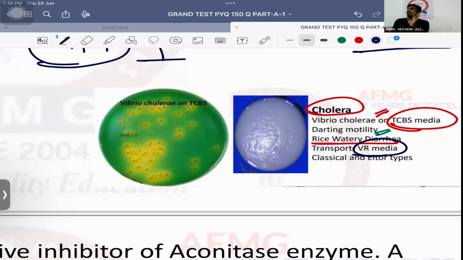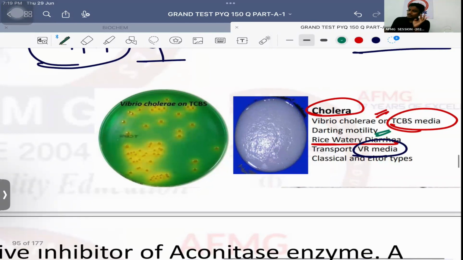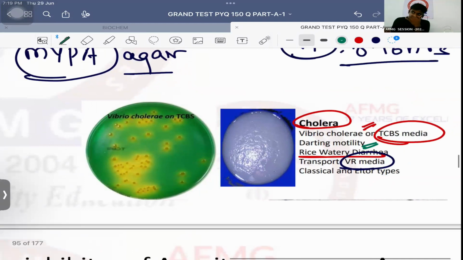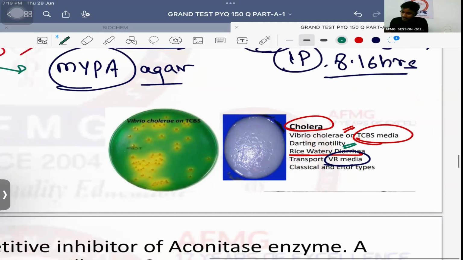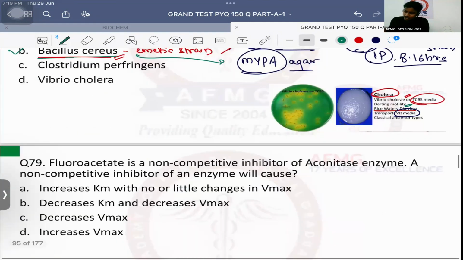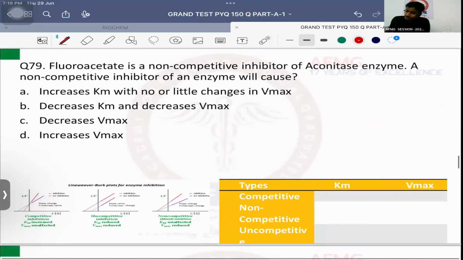At least remember these 4 motilities. Darting, Vibrio cholerae; falling leaf-like motility, Giardia lamblia; twitching motility, trichomoniasis; tumbling motility, Listeria. Okay? No issues with this, anybody? Drug of choice for cholera? Doxycycline. Drug of choice for prophylaxis of cholera? Tetracycline. No issues with this, anybody? Question number 79 now.